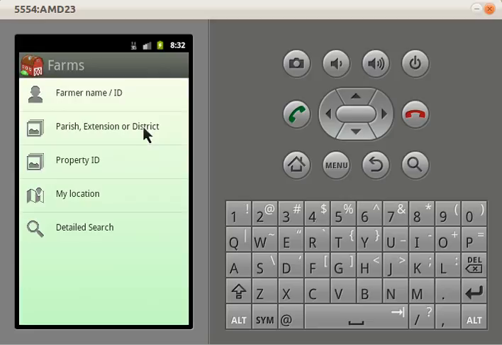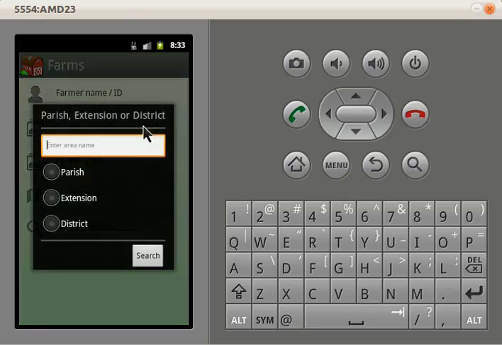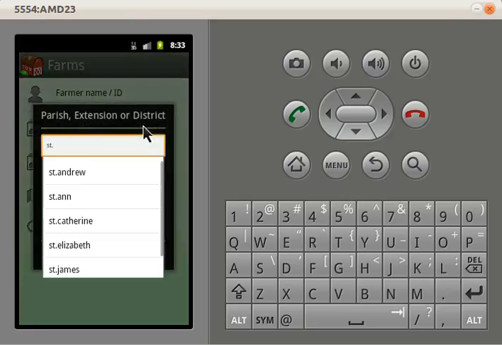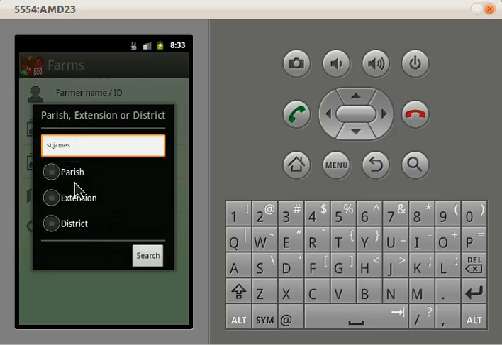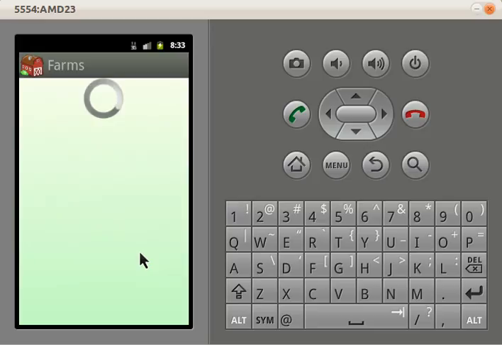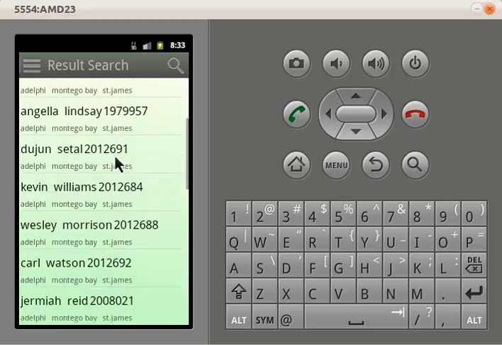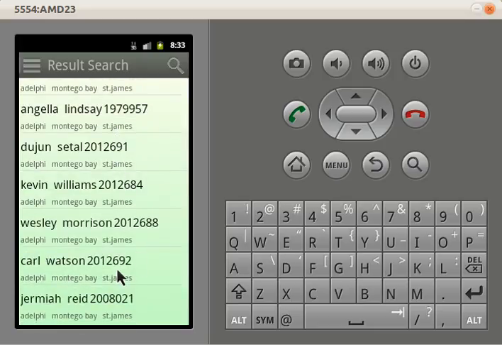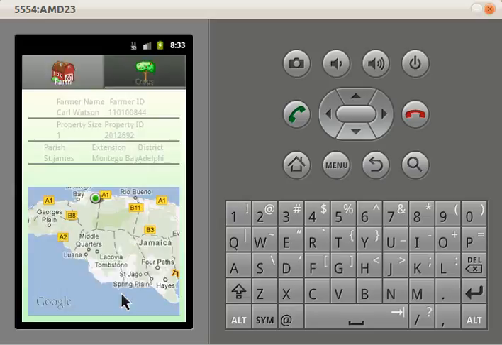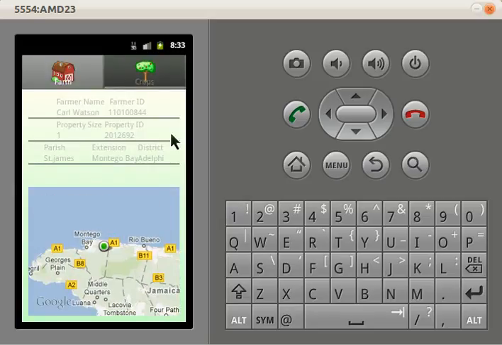We can also look up information by farms. Let's look up by area, for example. Right now the application also auto-completes based on information that's in the database. So let's go to St. James, pulling up the farms here in St. James, and we see again the number of farms in St. James, and information about the farms, who owns the farm, and where the farm is.